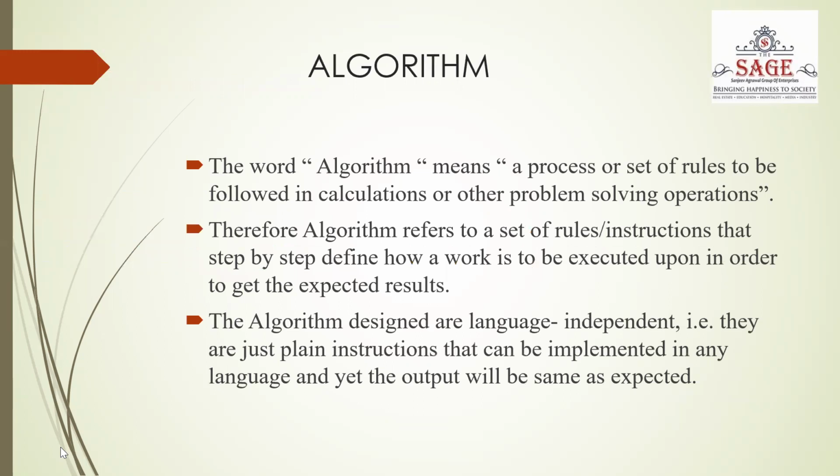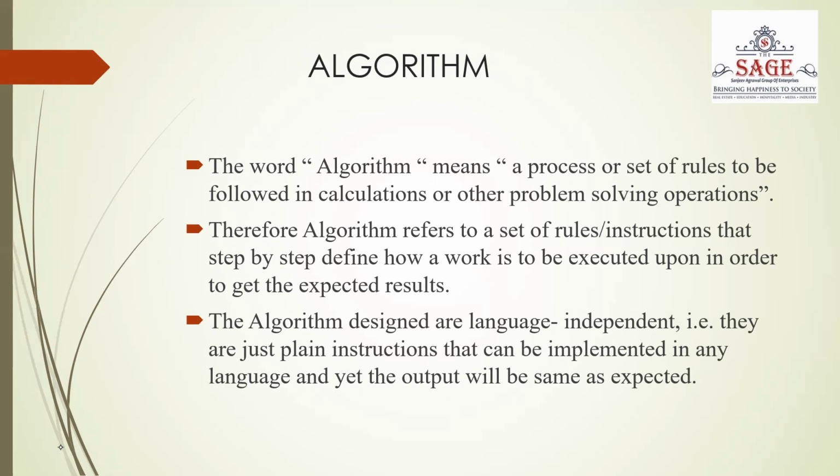So the word algorithm means basically a process or a set of rules to be followed in calculation or other problem solving operations. In basic language, we can say that an algorithm is a set of processes to compute or to solve any calculation problem. Therefore, algorithm refers to a set of instructions that define step by step how work is to be executed in order to get the expected result.